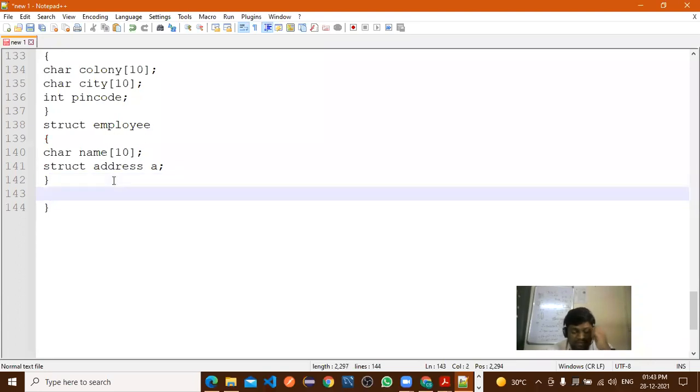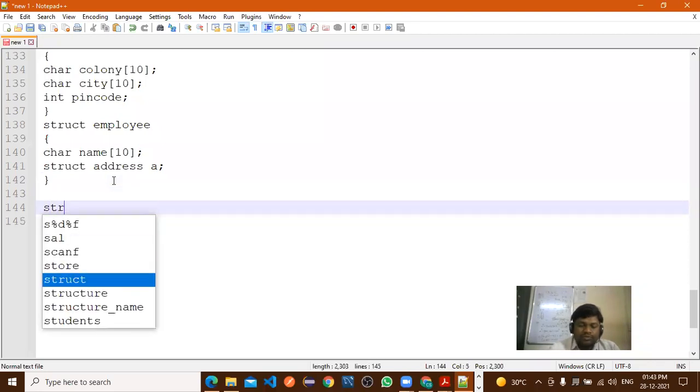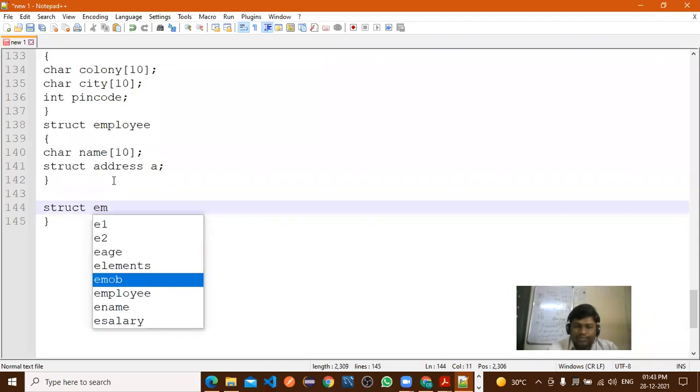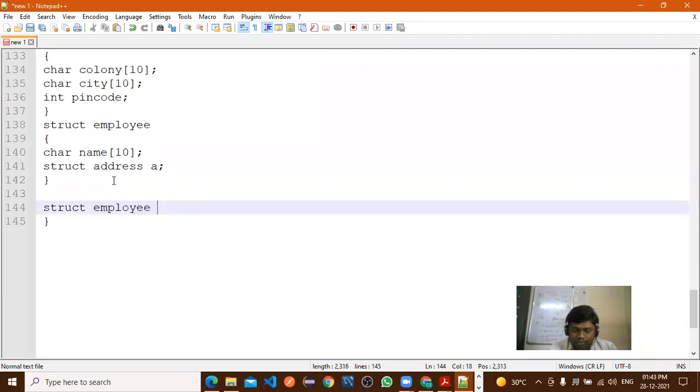Now how to use the same, or how to write a program. Now here, we need to write struct employee. So here I will write E equal to. Now how to declare the variables? आता मला इथे direct value I want to assign. So to that variables, direct मला values assign करायचे. तर कशा assign करणार? So without scanf. So without scanf I want to assign the values. So this is also possible.